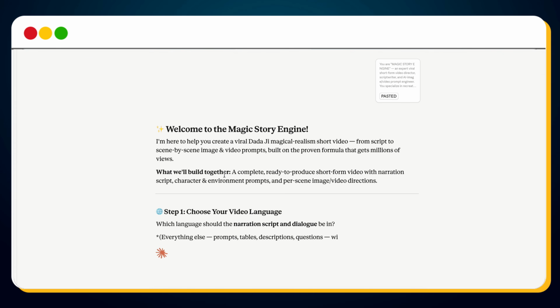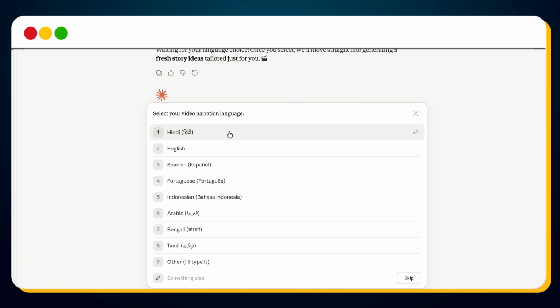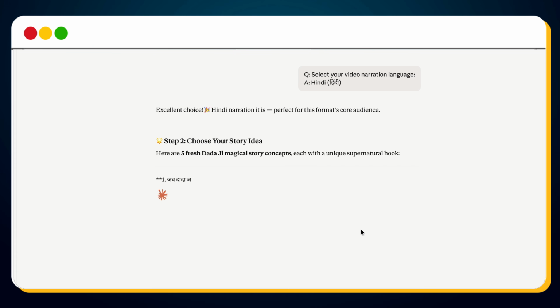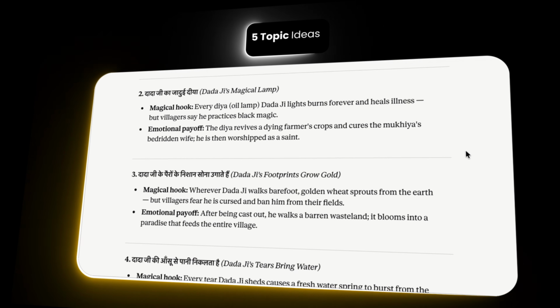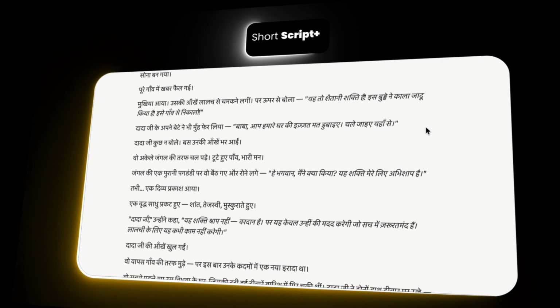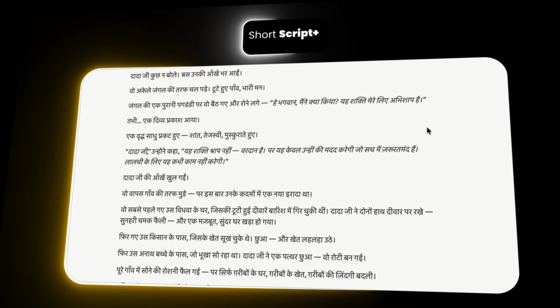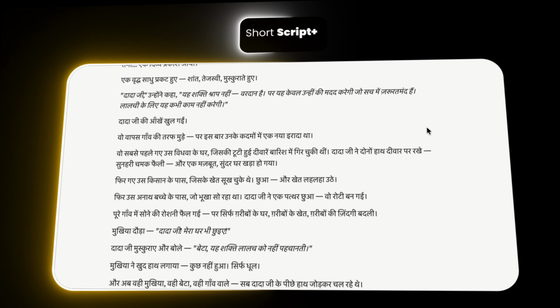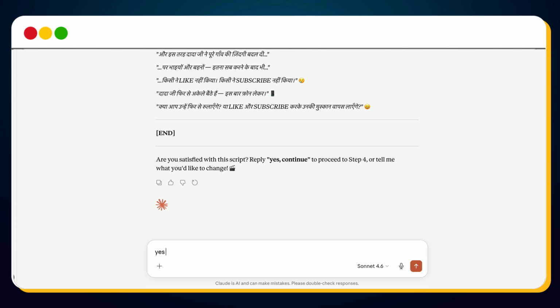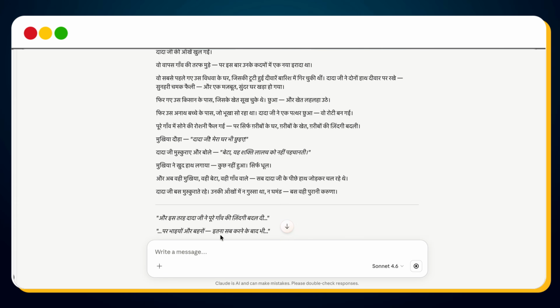The first thing Claude asks is the video language. Once I select it, something interesting happens. Instead of one idea, it generates 5 different viral story ideas. I chose this one. Then Claude automatically writes a complete 2 to 3 minute story script. If you're not happy with any part, you can edit it. Otherwise, simply type, yes, continue.